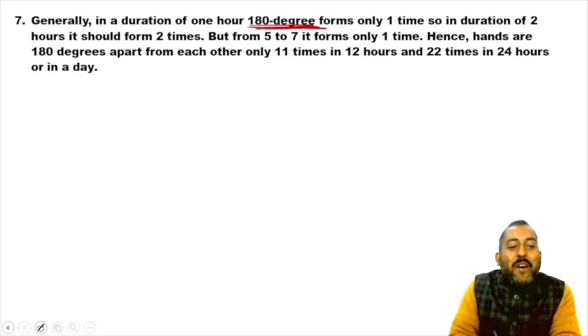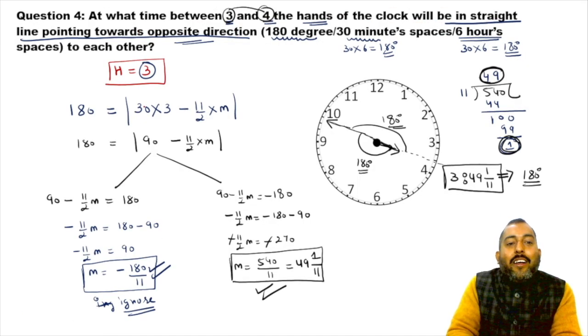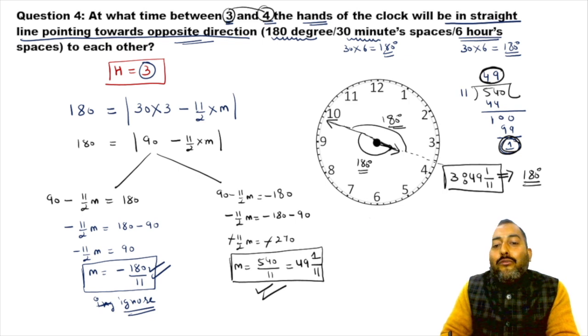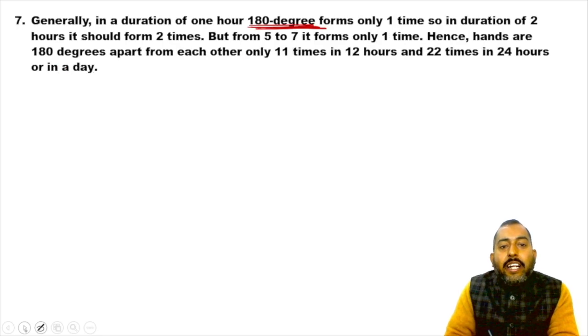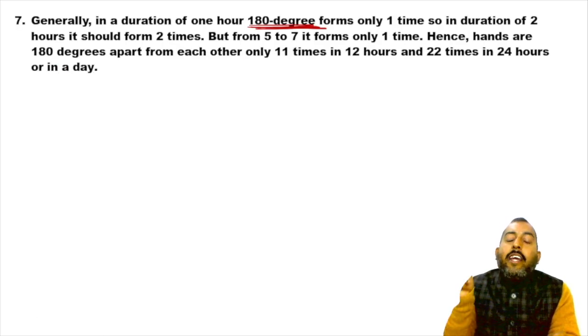Now, what do we feel? See, 3 to 4 was a situation of 1 hour, and we got 180 degree only once. So generally we feel that 180 degree will form only once in 1 hour.